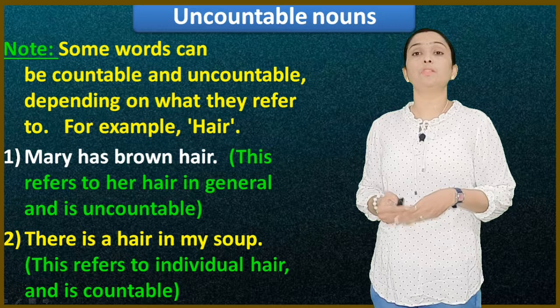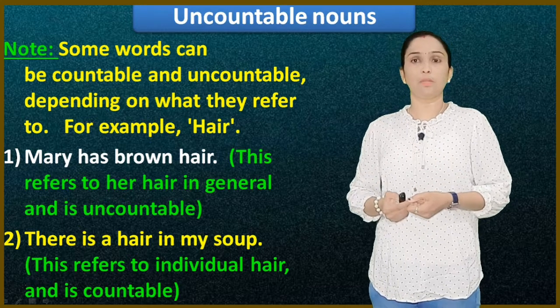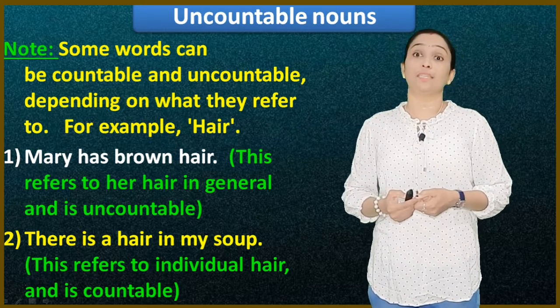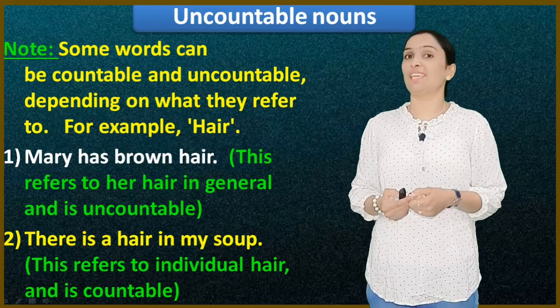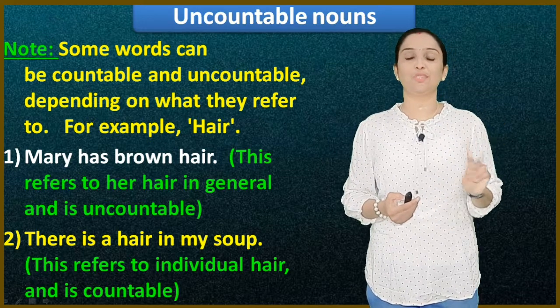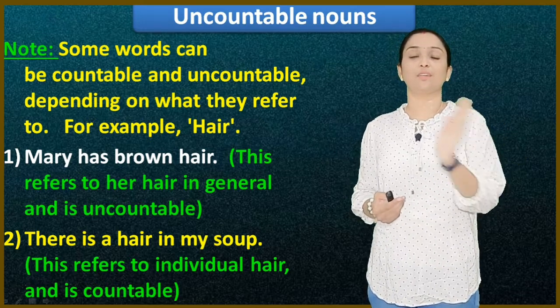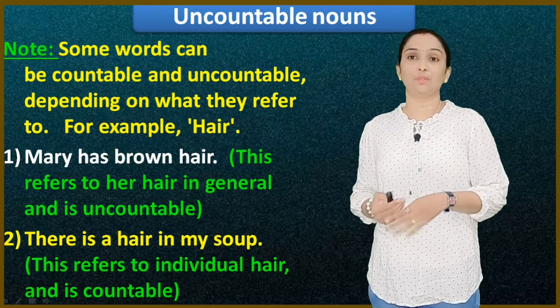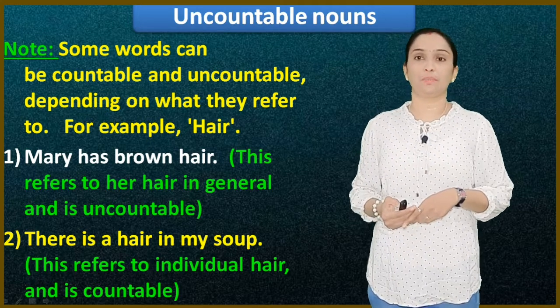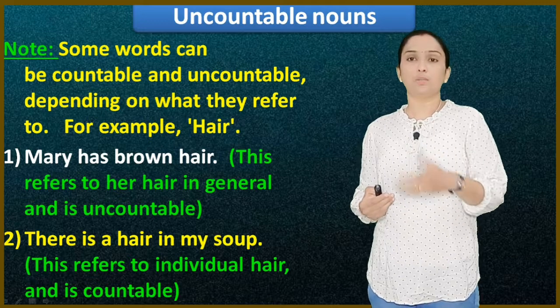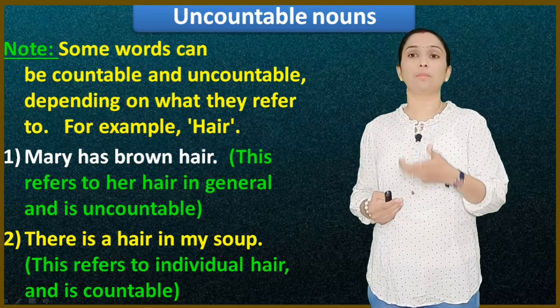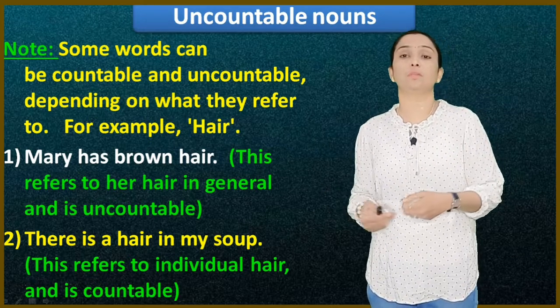When we take the example of star, is star countable or uncountable? It is countable because we say 5-star, 2-star hotel. We can count 1 star, 2 star, 3 star. So star is countable. Money, hair: some day-to-day words we use in a different manner, and we don't know whether they are countable or uncountable.